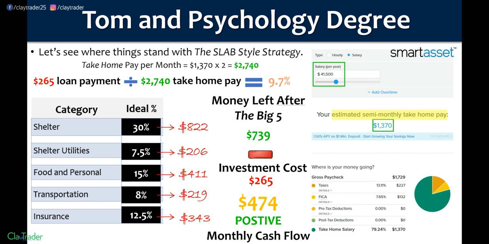Now, you may be thinking, well, I don't know, houses in my area or rentals in my area, they go for a lot more than $800. Well, there you go. You have some flexibility. You have some money right there that you could grab from to put towards that category of shelter. Maybe you're thinking, transportation, I'd be driving a little bit more, so that transportation cost might be more like $319. So you need $100 more. Well, hey, there you go. You have a pot of money that you can reach in and grab $100 more for that. And so on and so forth. Hopefully you can see the flexibility. You have that pot of money there.